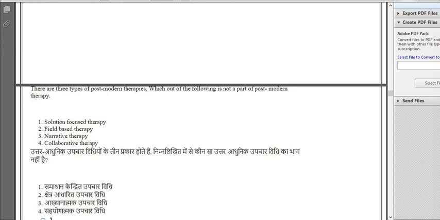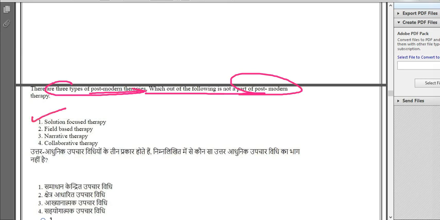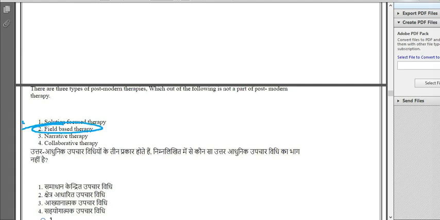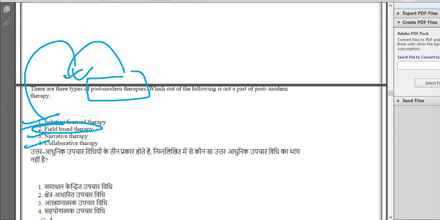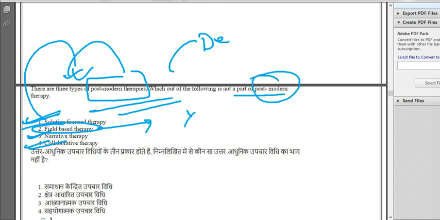Next question, there are three types of postmodern therapies. Which out of the following is not a part of postmodern therapy? Solution focused, field based, narrative therapy, or collaborative therapy? What will be the correct answer over here? Option number 2, field based therapy will be the correct answer over here. Solution focused, narrative therapy, collaborative therapy are the three types of postmodern therapies. Field based therapy is not a part of postmodern therapy. Please note it down, it might come again in December 23 or maybe June 24. Right. So moving on to the next question, question number 10.